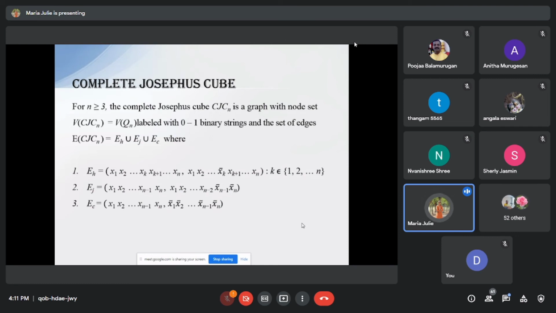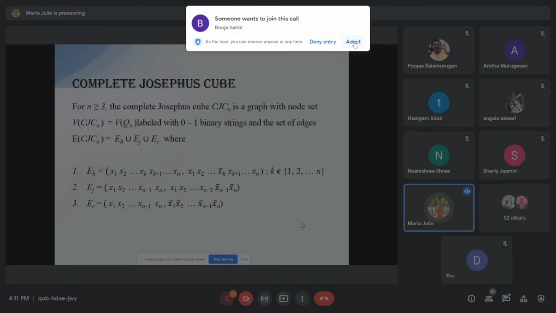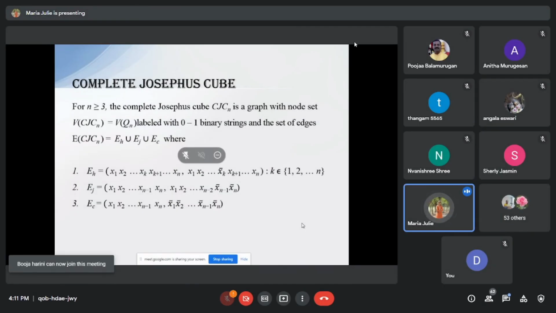This E_H is equal to the edges (x1, x2, ..., xk, xk+1, ..., xn) and (x1, x2, ..., xk bar, xk+1, ..., xn), where k runs from 1 to n. And the second one is E_J: (x1, x2, ..., xn-1, xn) and (x1, x2, ..., xn-1 bar, xn bar). And E_C is equal to (x1, x2, ..., xn) and (x1 bar, x2 bar, ..., xn bar).